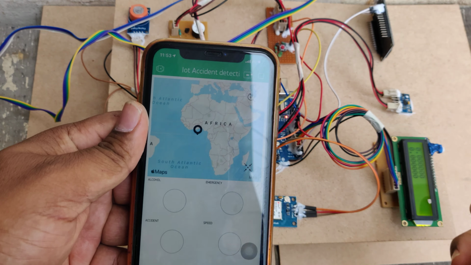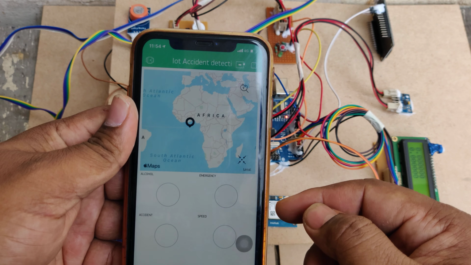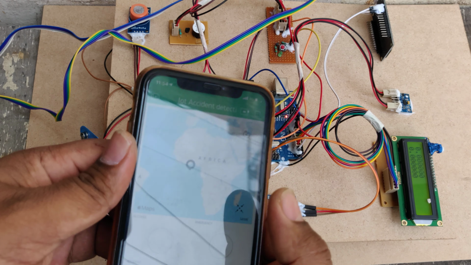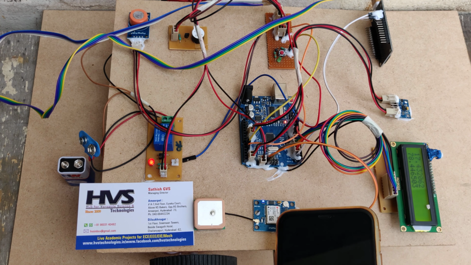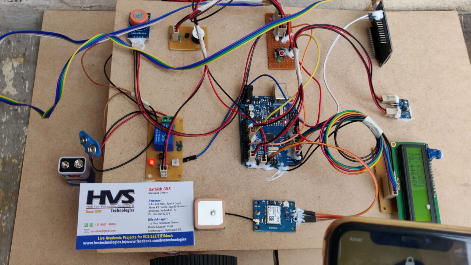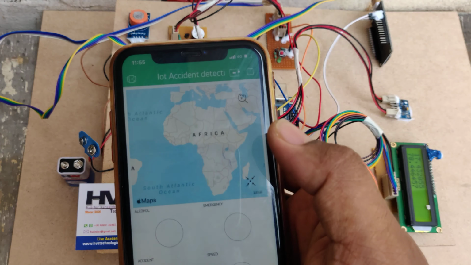As previously it is showing 00, that's why it's showing somewhere at the 00 latitude longitude values. Once it is updated, we can get the live location. Right, now we can observe that the blue light is blinking on the GPS, as well as the live location monitored on the LCD. And now we can go to the Blink app directly.